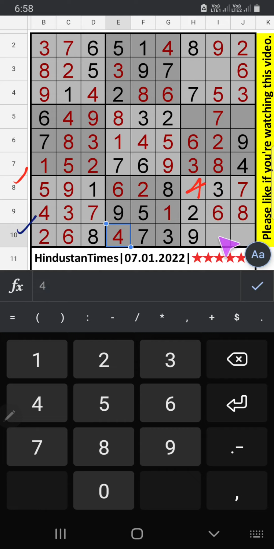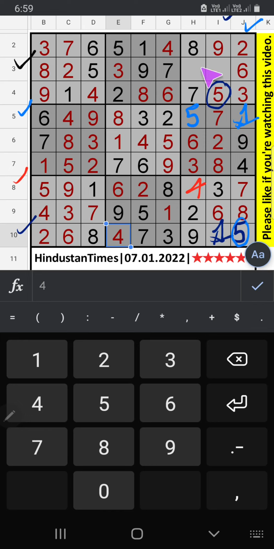10th row, 2 numbers are remaining, 1 and 5. Column I, we have 5. So 5 can't come in this cell. 5 is confirmed here. Then 1 is here. 5th row, 2 numbers are remaining, 1 and 5. Column J, we have 5. So 5 can't come in this cell. 5 is confirmed here. Then 1 is here.